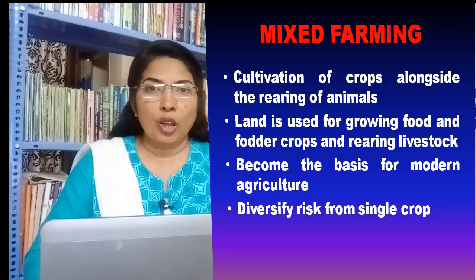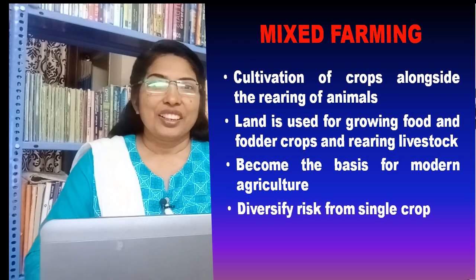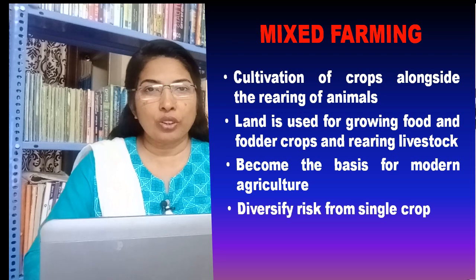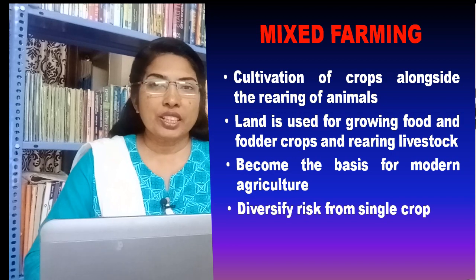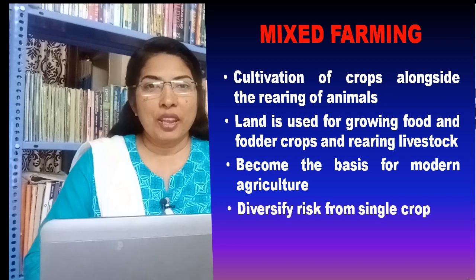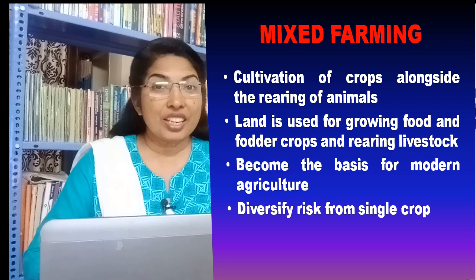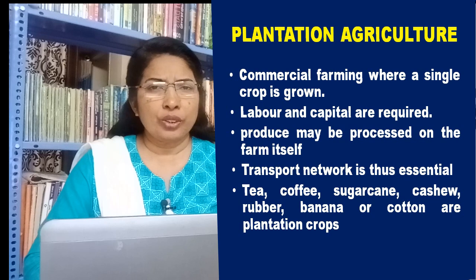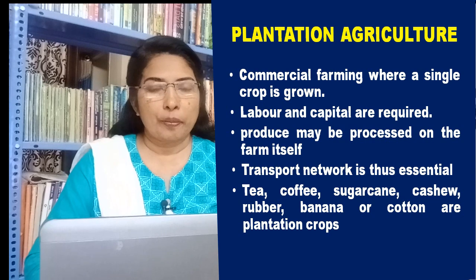The cultivation of crops alongside the rearing of animals for meat or milk defines mixed farming. In mixed farming, the land is used for growing food and fodder crops and rearing livestock. Mixed farming has therefore become the basis for modern agriculture. Mixed farming systems provide farmers with an opportunity to diversify risk from a single crop. It is practiced in Europe, Eastern USA, Argentina, Southeast Australia, New Zealand, and South Africa.